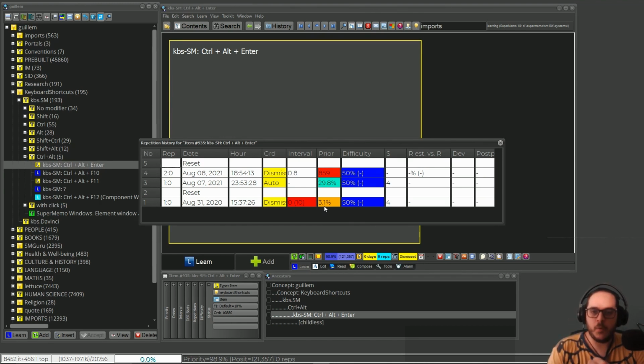Second, if you want to dismiss, feel free, but do it as soon as possible, in the sense of before the first repetition, or when you are doing the first repetition and you're thinking, oh, this can wait a long time. I want to keep it here, but not in my learning process for now. And you dismiss it. And finally, keep in mind that you won't get the interval. You will start from scratch. You have different options, but most importantly, you will have to reset the priority. Nothing more to add.